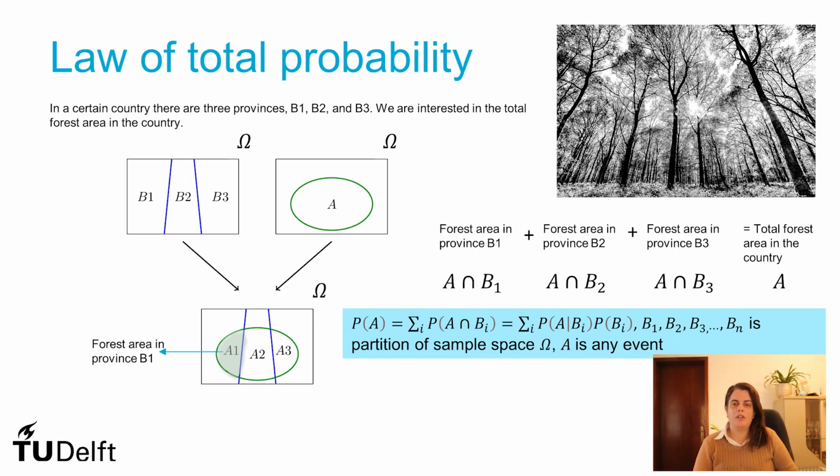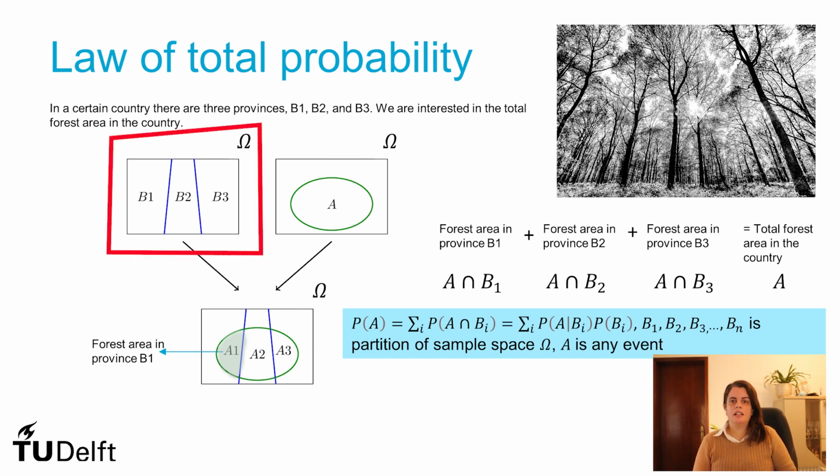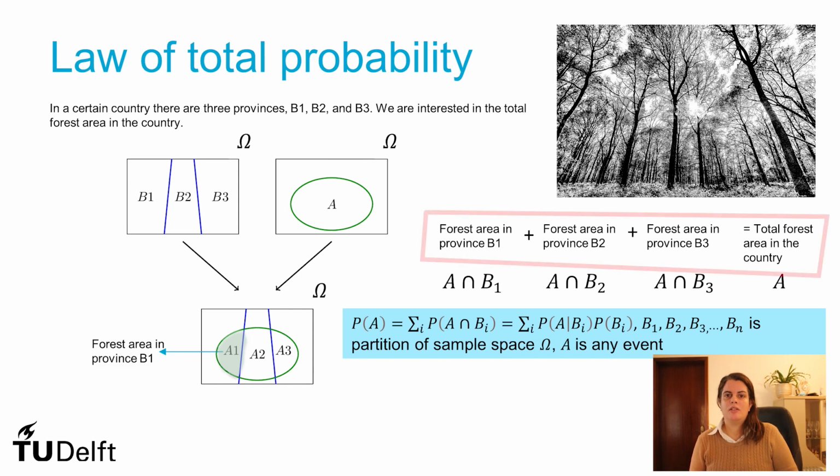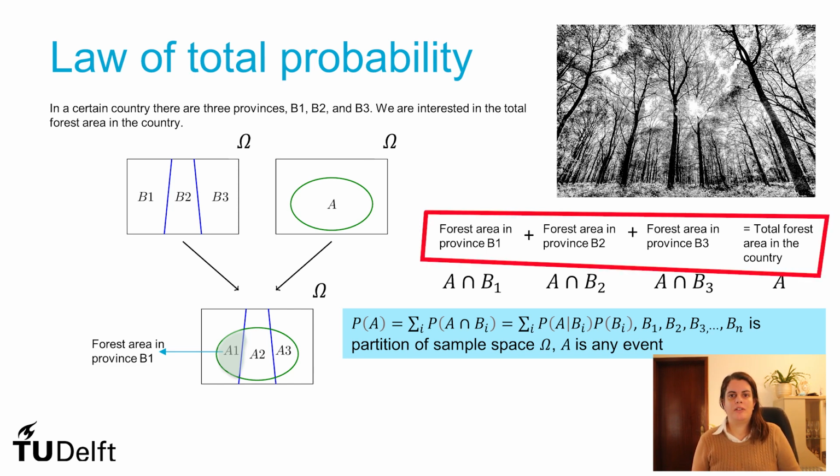Sometimes we want to calculate the probability of a given event, and we only have access to some conditional probabilities. And in that case, we use the law of total probability. Let me give you an example to build the intuition behind the law of total probability. Consider that in a country you have 3 regions, region B1, B2, and B3, and you want to calculate the total forest area. How do you calculate it? Well, it's simple, right? You just add the forest area in region 1 with the forest area in region 2 with the forest area in region 3, and that gives you the total forest area.